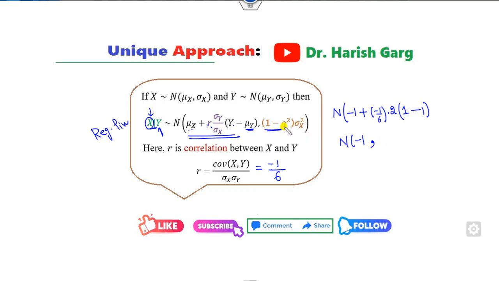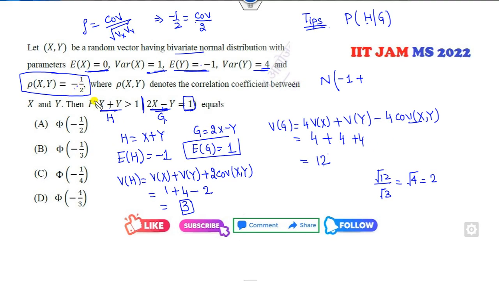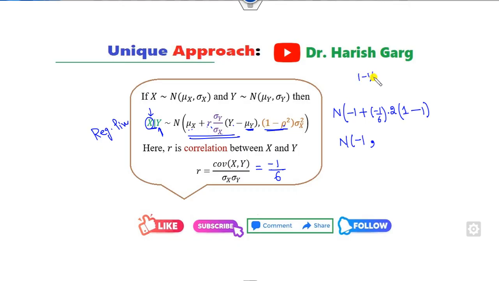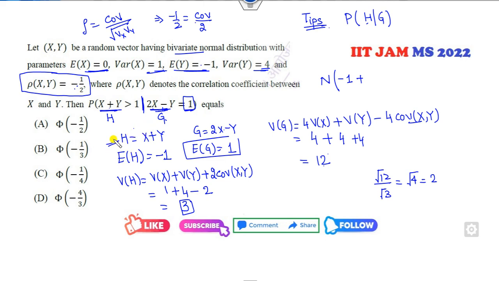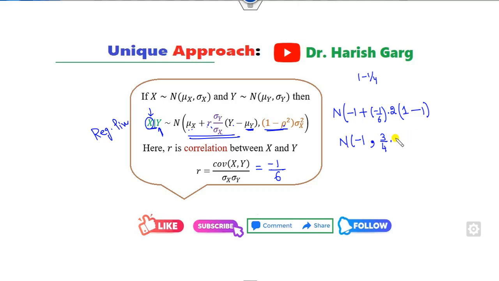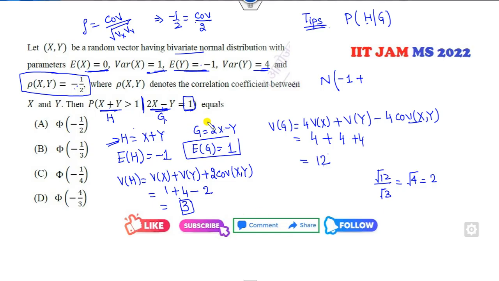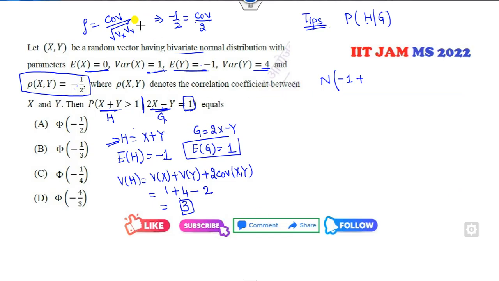Variance sigma is already given as a half. So it is 1 minus half is 3 by 4 into sigma x square, that is the first value. Variance of the first h, it is 3. So it is into 3. So that is minus 1, 9 over 4. Fine. Now that's over. So I can write this number is h condition g, and h condition g will follow a normal distribution with variance 9 over 4.